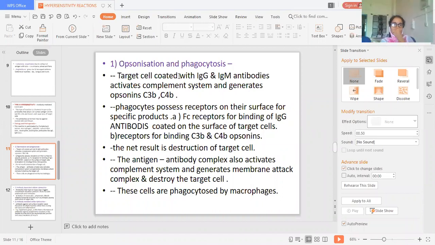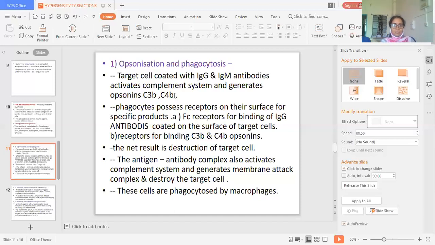Those cells get coated with IgM or IgG antibodies, and that activates the complement system, or in another way they generate opsonins also. Complement system and opsonins: the complement system gives direct lysis of the cell, and opsonins stimulate cells for phagocytosis.